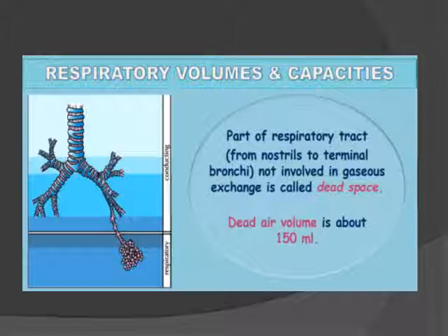With that we finish the respiratory volumes and capacities. But the part of the respiratory tract from the nostril to the terminal bronchi is not involved in gaseous exchange; it is just a conducting part through which the air passes. That is called the dead space, and it holds 150 ml of air.